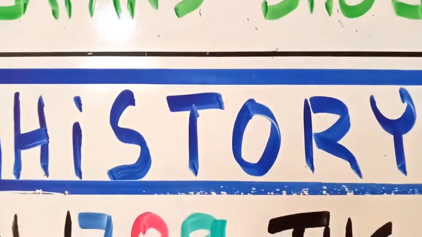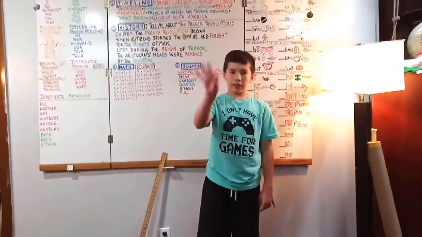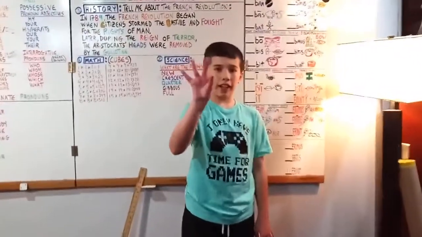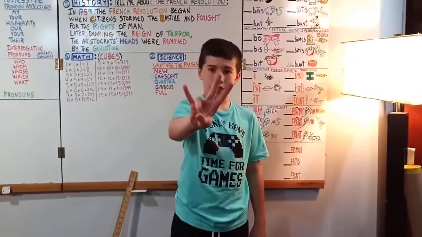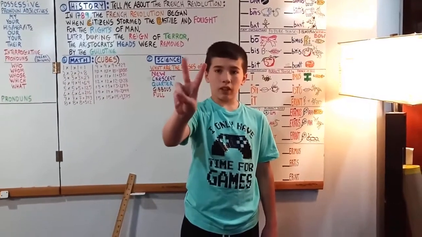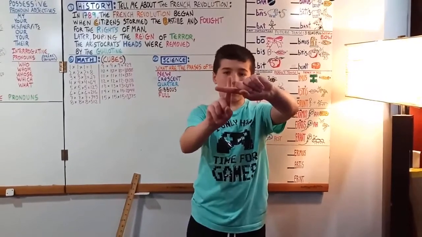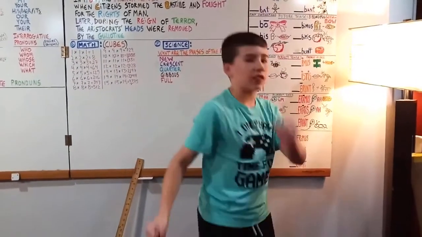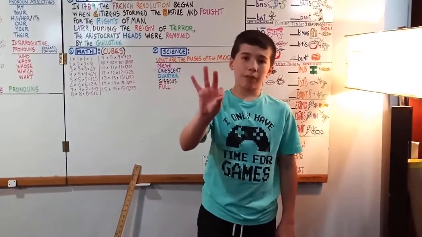Tell me about the history of Russia. So we're going to do 900s, 1500s, 1700s. And then we're going to do V for Vladimir the First, who brought Christianity, so we'll make a cross, to Russia in the 900s.